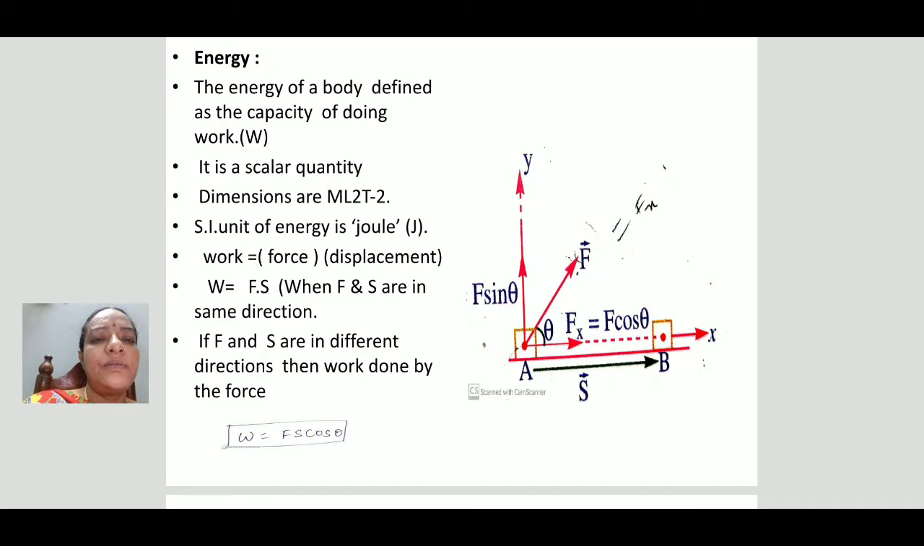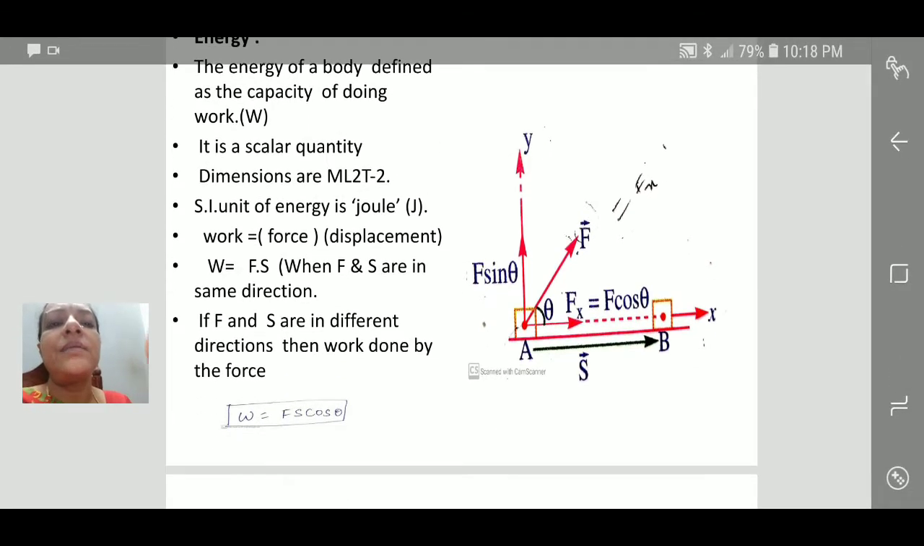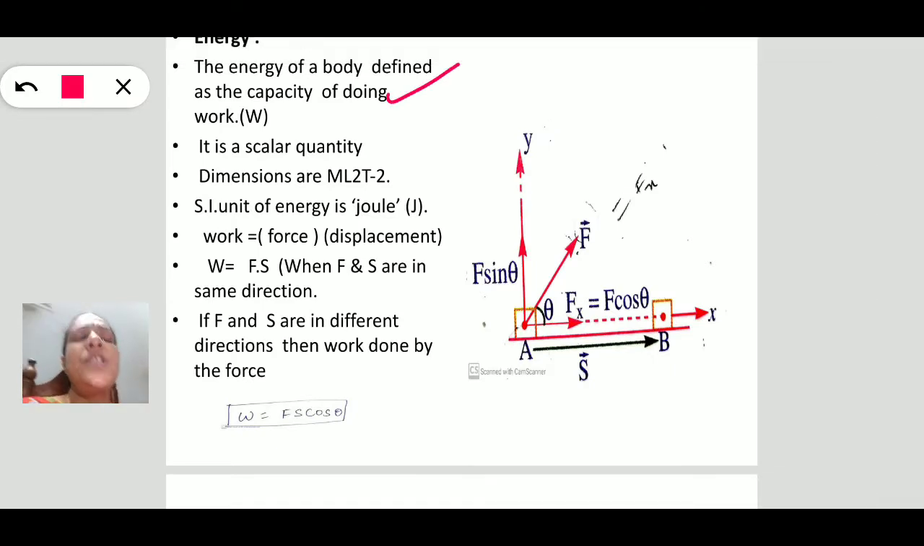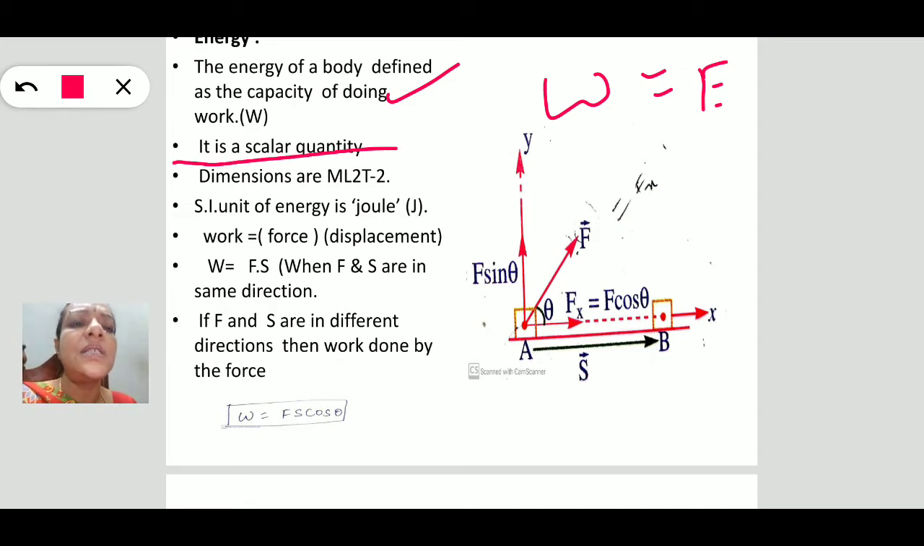Before going to the first content, that is work energy theorem, let us recall our preliminaries related to this. I think you are all well known with the physical quantity energy. What is energy? Energy is nothing but a capacity to do work. The ability to do work is known as energy. That means work and energy have equal units and equal dimensional formula. Energy is a scalar quantity.